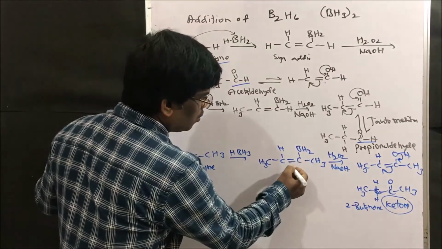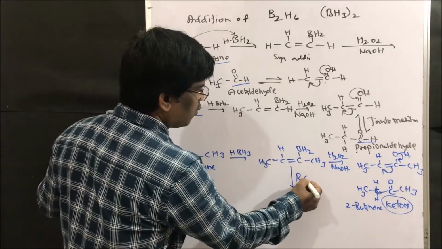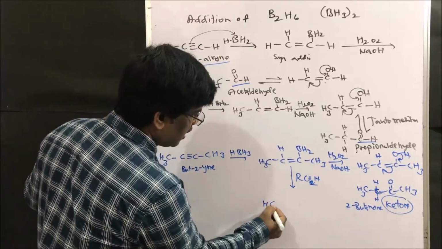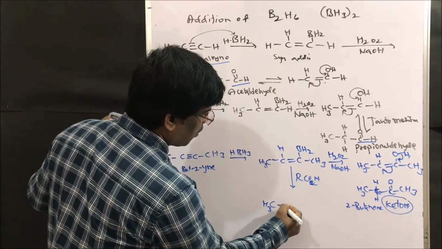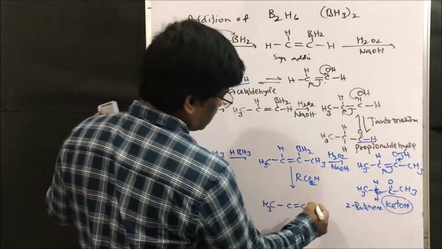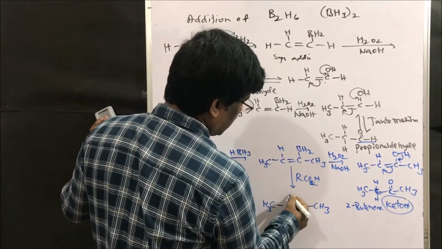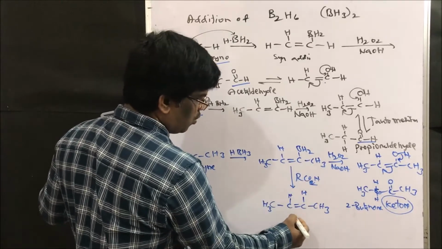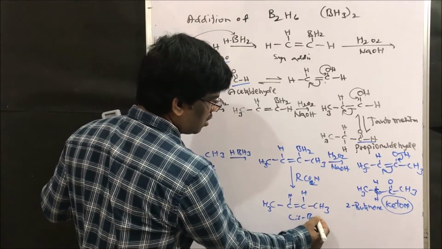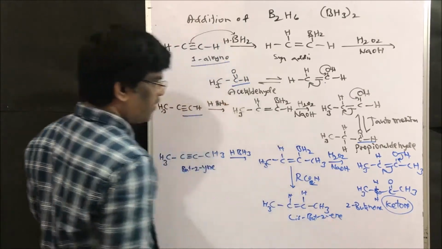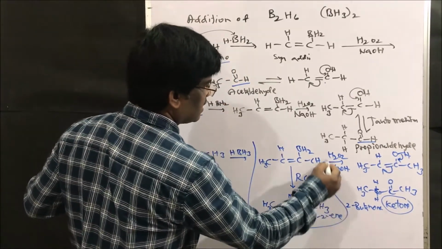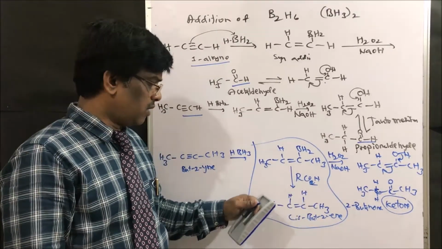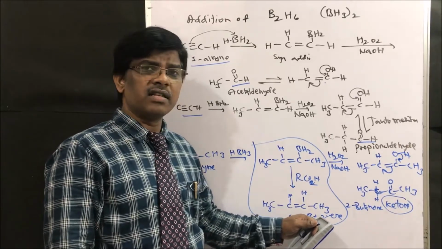However, to this compound, if I add RCO2H, that is acid, it is going to reduce, it is going to give cis compound of C double bond C. Yes, it is going to give cis-2-butene. So BH2 will be replaced with H plus to give cis-butene. It is also very, very important friends. This reaction is very, very important friends. So diborane followed by acid, reaction with acid gives cis-2-butene.